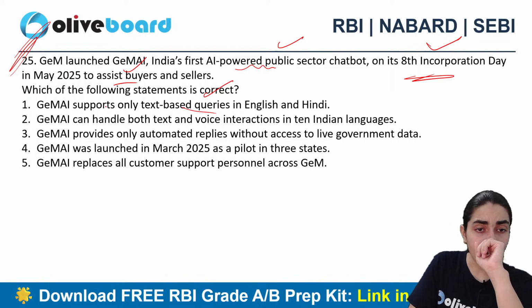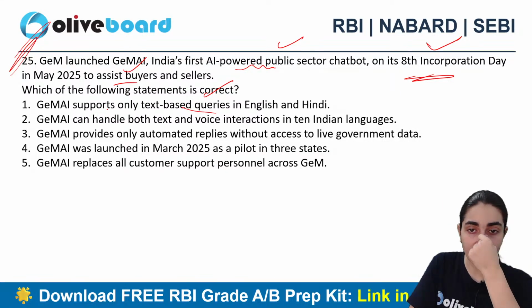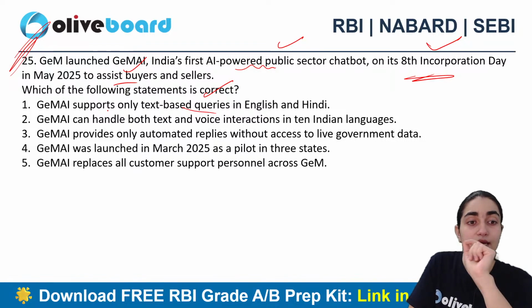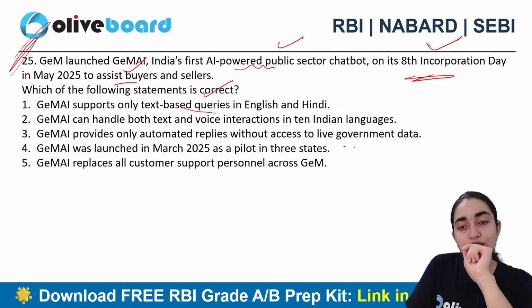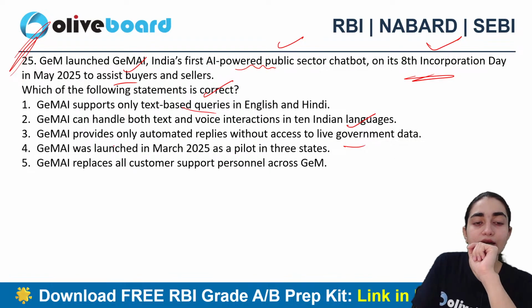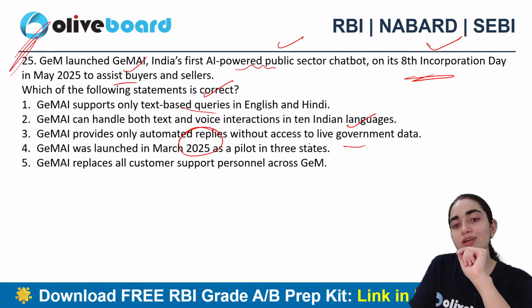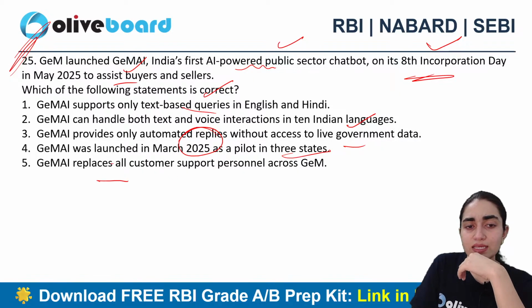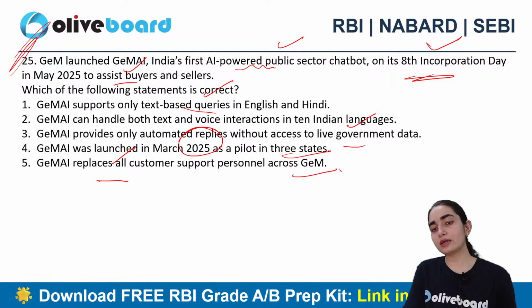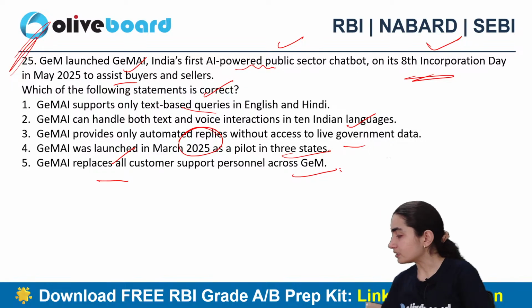GeM AI can handle both text and voice interactions in 10 Indian languages. GeM AI provides only automated replies without access to live government data. It was launched in March 2025 as a pilot in 3 states first, and then it thought of expanding. It replaces all of the customer support personnel across GeM. Which one is the correct answer here?